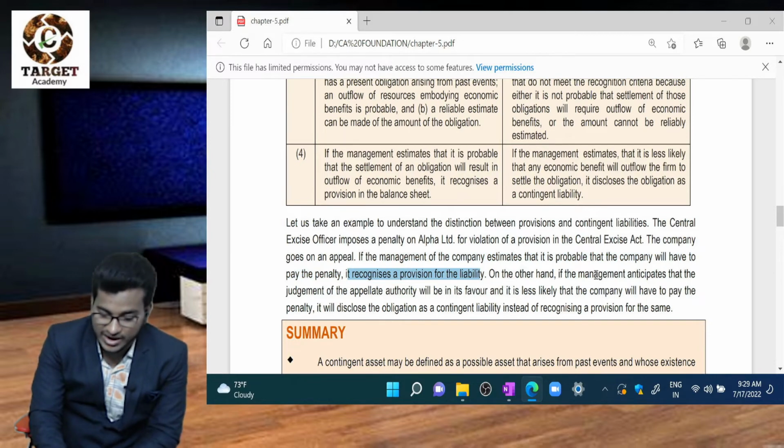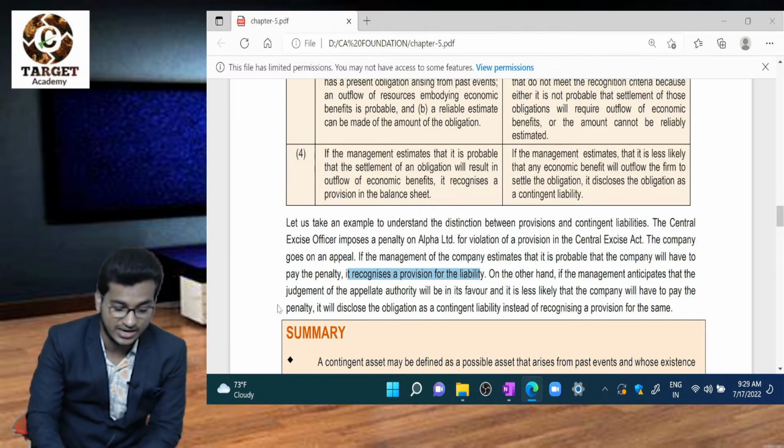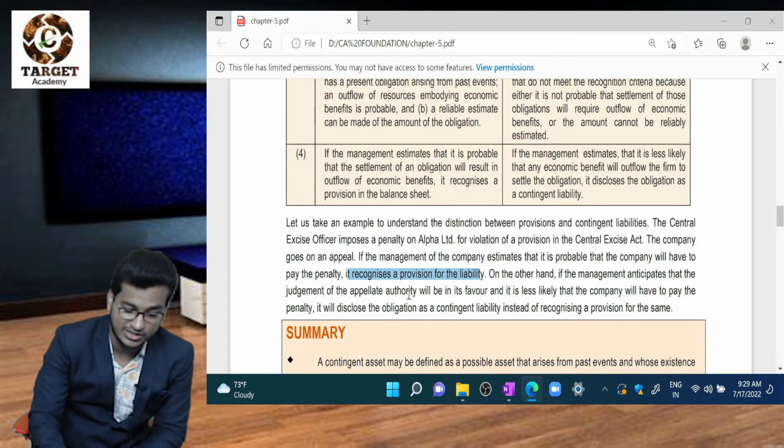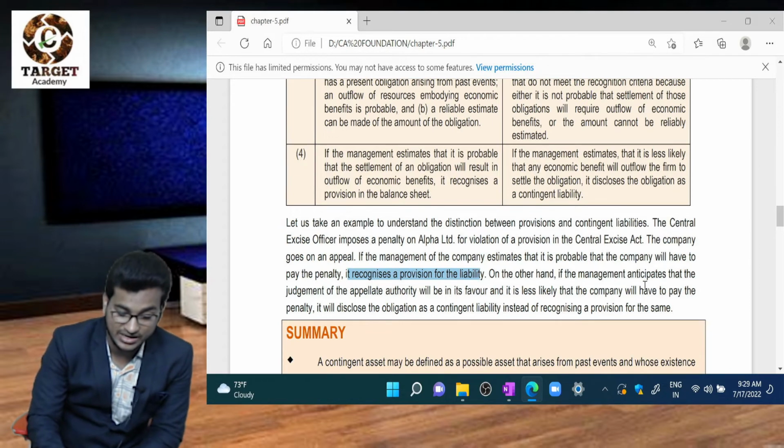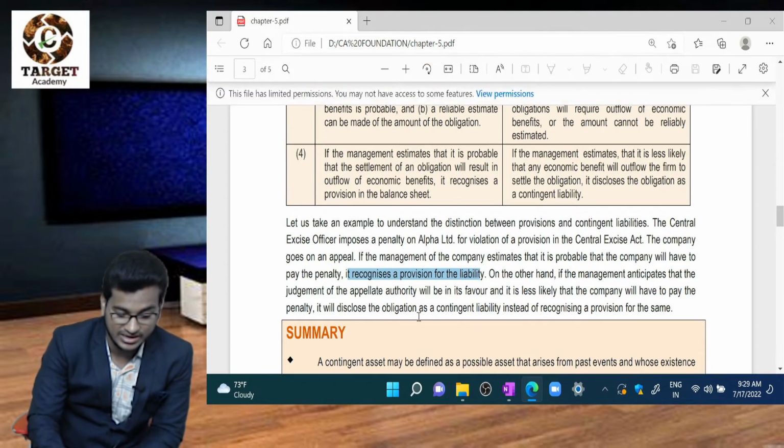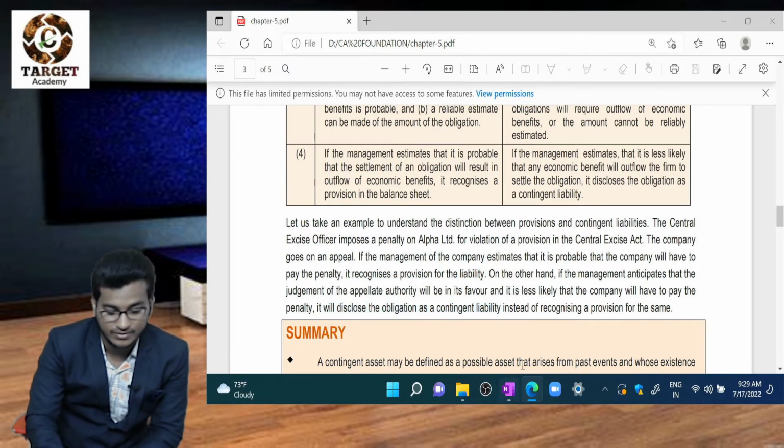On the other hand, if management anticipates that the judgment of the appellate authority will be in its favor and it is less likely that the company will have to pay, in that case it is disclosed as a contingent liability.